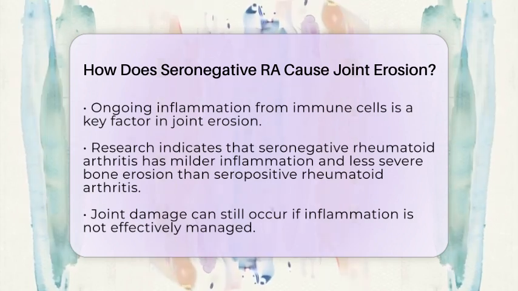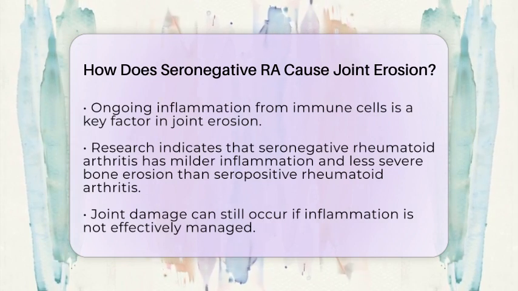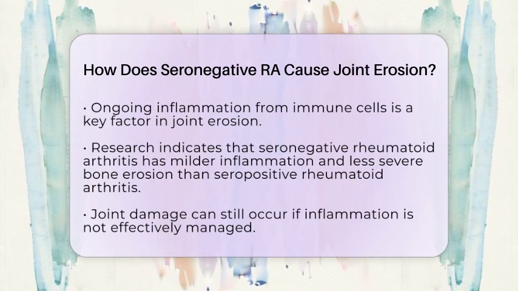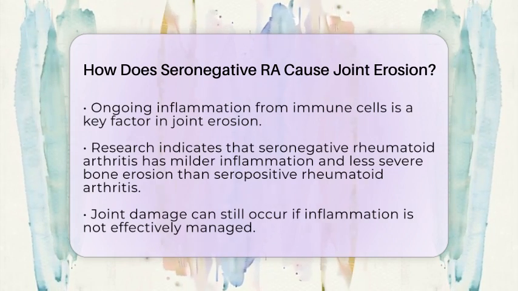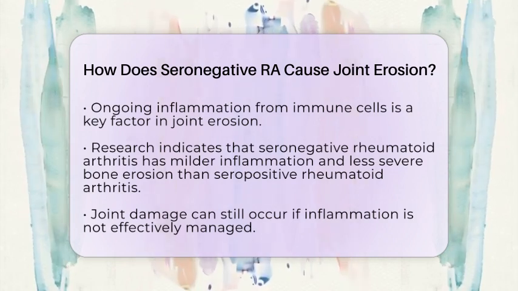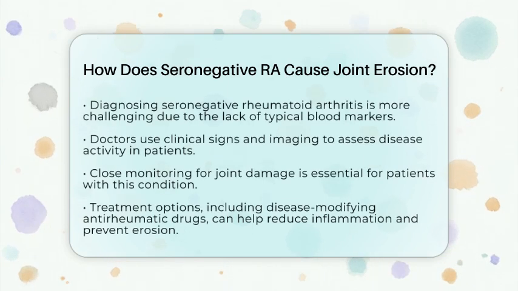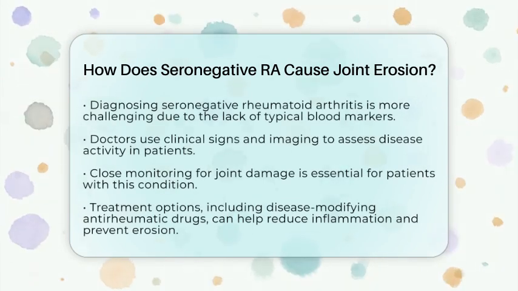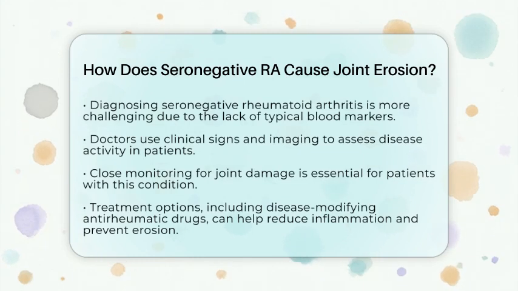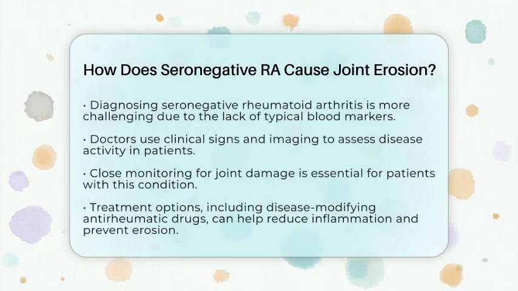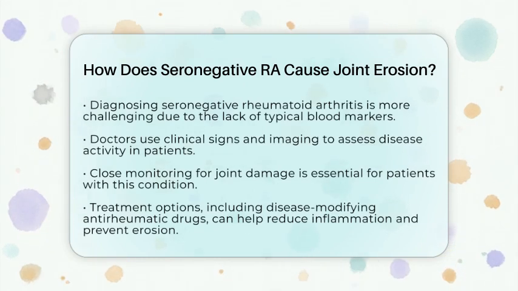Diagnosing seronegative rheumatoid arthritis can be more challenging since it lacks the typical markers found in blood tests. Therefore, doctors often rely on clinical signs and imaging to assess disease activity. It is essential for patients with this condition to be monitored closely for joint damage. Treatment options, such as disease-modifying antirheumatic drugs, can help reduce inflammation and prevent further erosion.